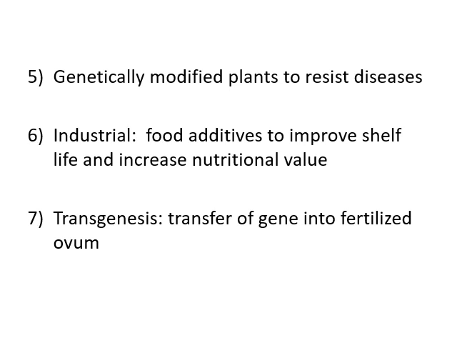Okay. Next is industrial application. This includes the production of enzymes used in detergents, sugar and cheese, and specifically it is used to improve the shelf life and increase the nutritive value of industrial food products. And next is transgenesis, or production of transgenic animals, transfer of gene into fertilized ova.